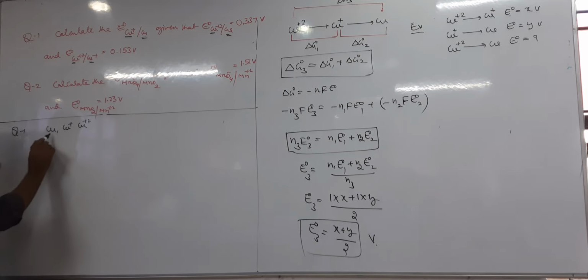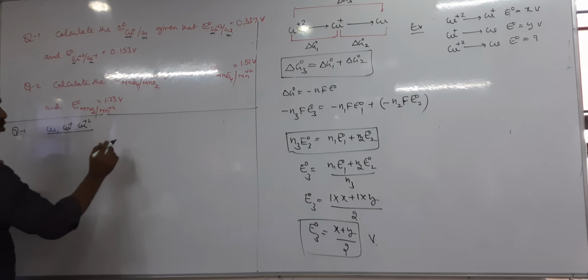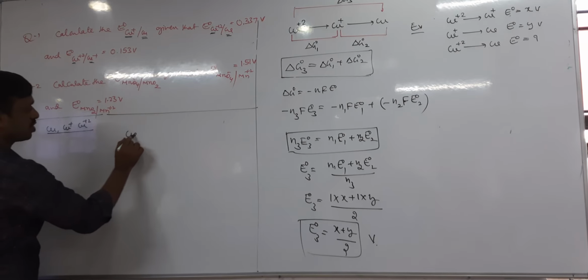No, only 3 states are there. In 3 states you better write in the decreasing order of oxidation number, nothing but reduction. So I will write first Cu plus 2, more oxidation number, next less oxidation number, then less again, decreasing order of oxidation number.